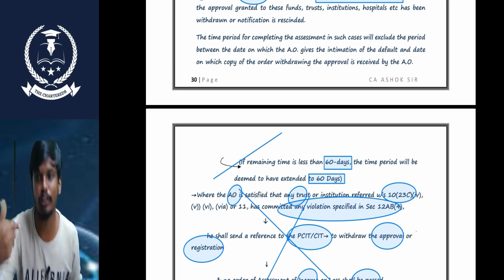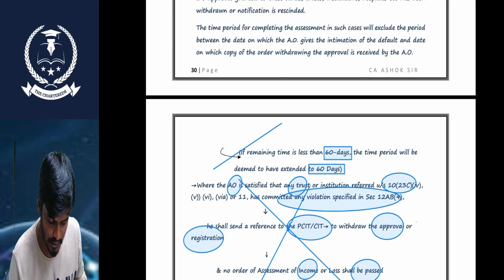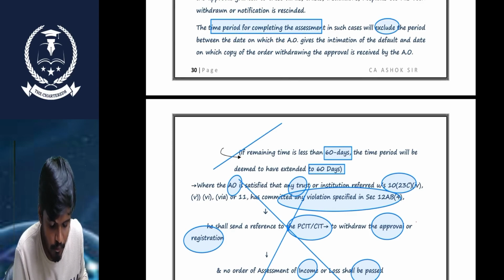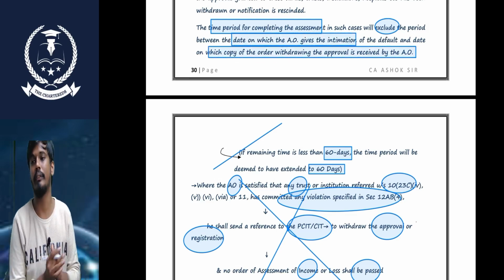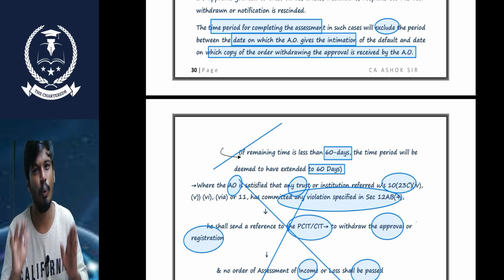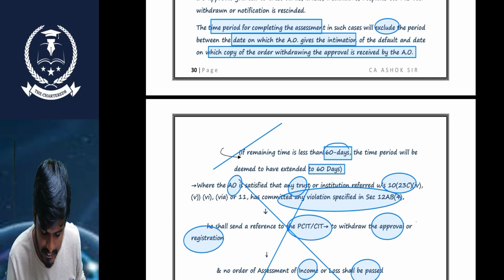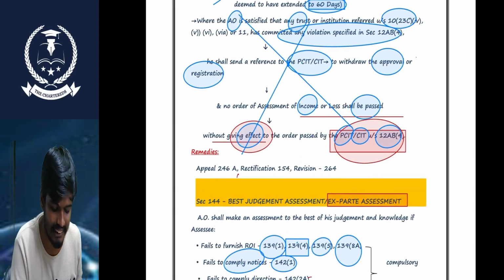Even after excluding that time, whatever the time incurred for this process for completion of this assessment shall be excluded. From which date, sir? The date on which the AO gives the intimation and the date on which the copy of the order of withdrawal of approval is received by the AO. After excluding this time, if we have less than 60 days to complete it, we can extend it by another 60 days.